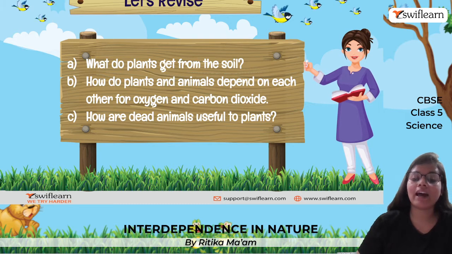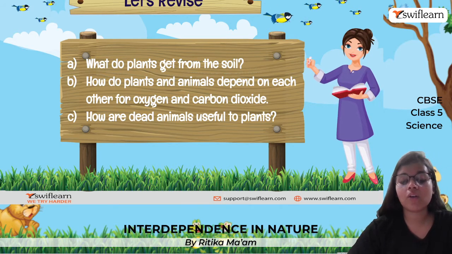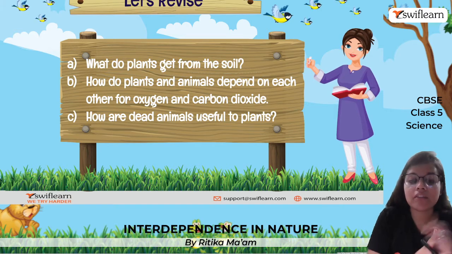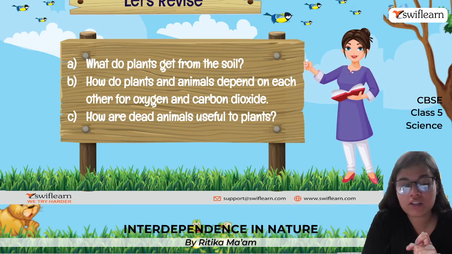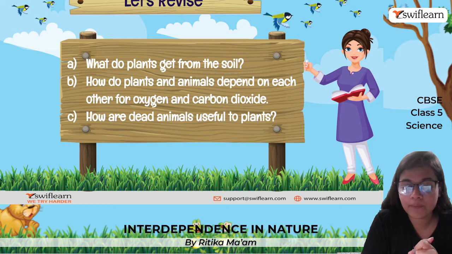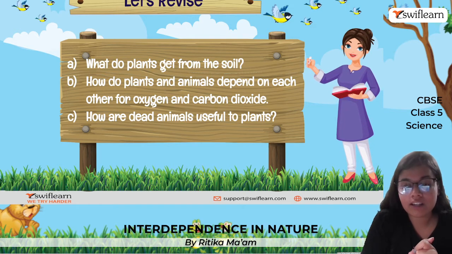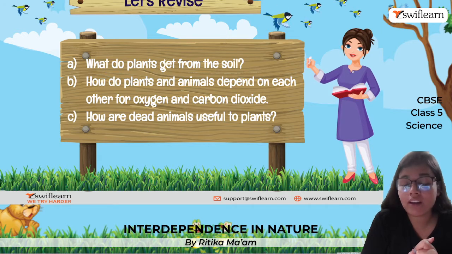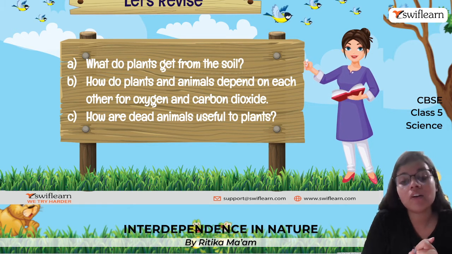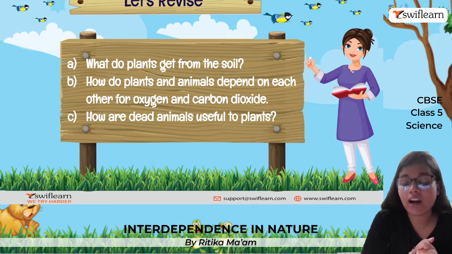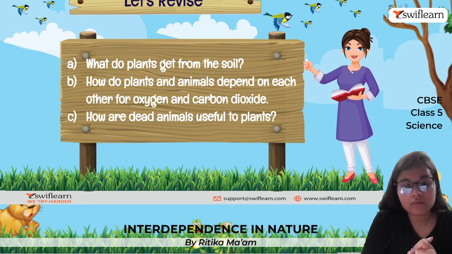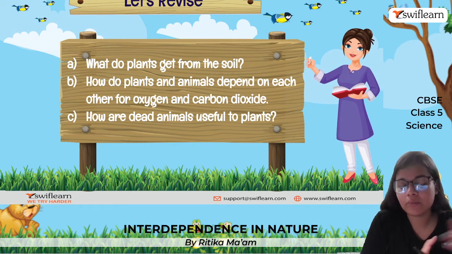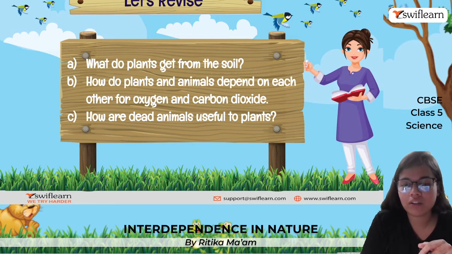How do plants and animals depend on each other for oxygen and carbon dioxide? So we human beings, we living beings, take in oxygen for respiration and we give out carbon dioxide. And this carbon dioxide is taken in by plants for the process of photosynthesis, which is preparing their own food in the presence of sunlight, water, carbon dioxide, chlorophyll. And they again give us oxygen, which is taken in by us. So this cycle goes on.